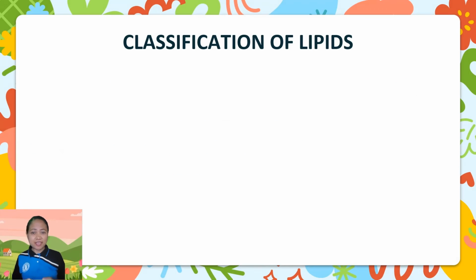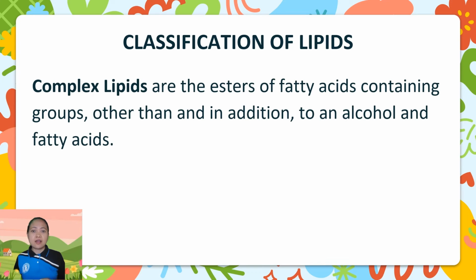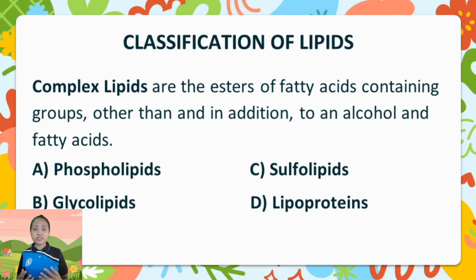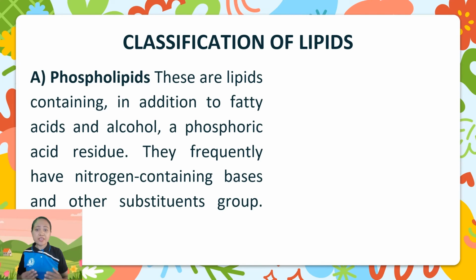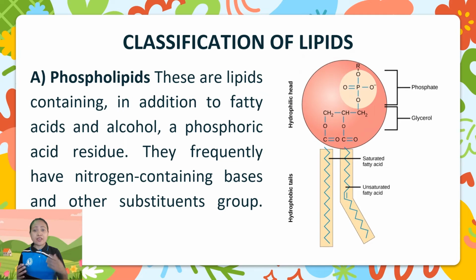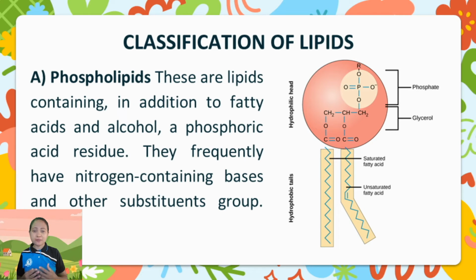The next classification of lipids is the complex lipids. Complex lipids are esters of fatty acids containing groups other than or in addition to alcohol and fatty acids. Phospholipids, glycolipids, sulfolipids, and lipoproteins belong to the complex lipids. Phospholipids are lipids containing, in addition to fatty acid and alcohol, a phosphoric acid residue. They frequently have nitrogen-containing bases and other substituent groups.